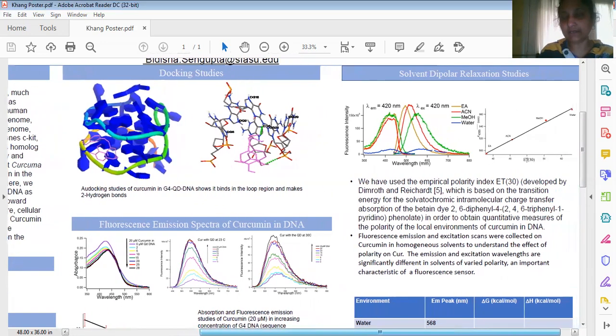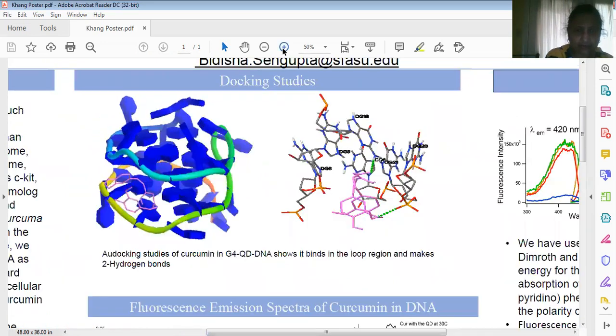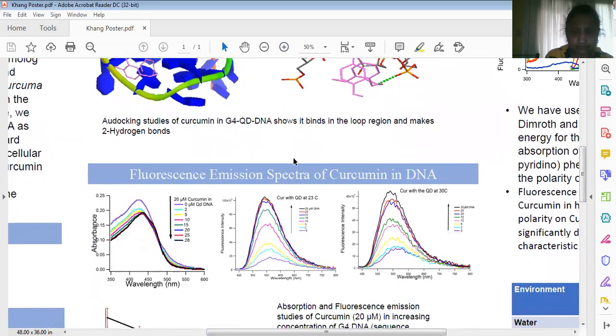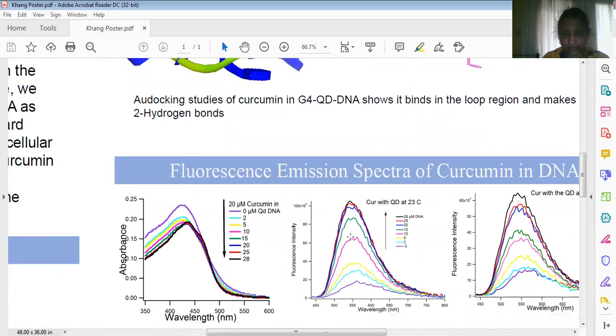If we plot the solvent polarity parameter ET30, which is a polarity parameter for different solvents, against the emission maxima, we get a beautiful straight line. And we can use this straight line as a calibration plot to find out the nature of the behavior of curcumin in DNA. So here, if I zoom it up, you see the behavior of curcumin in DNA. As we increase DNA concentration from 0 to 25 micromolar quadruplex DNA, we see the emission of curcumin is increasing. From here to there, it is increasing.